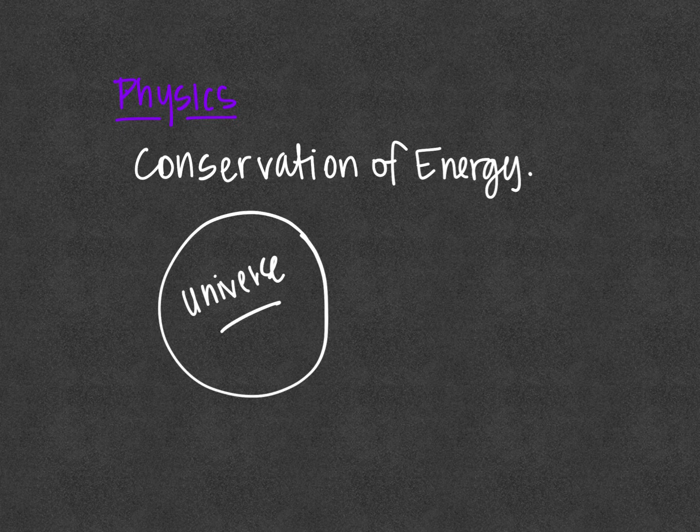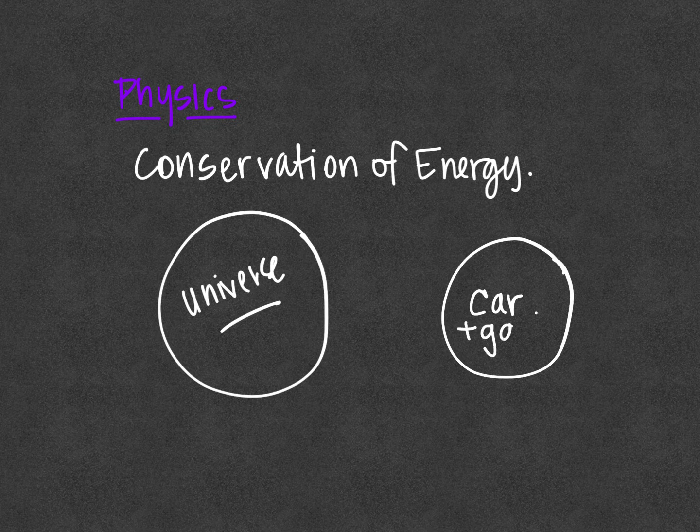But if we are looking at maybe a car, and that's the only thing in our system, and maybe the car has gas inside it. Well, we know, because we have to go to the gas station later, that there will be energy exchanged and it will leave the car, because the car goes, and then we have to fill it with gasoline again.